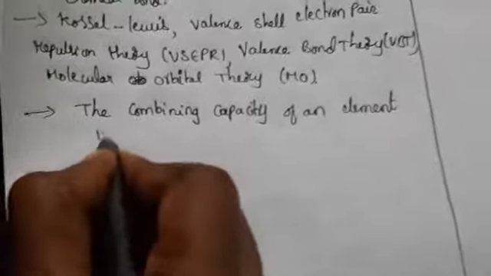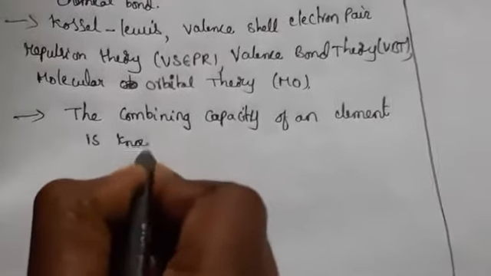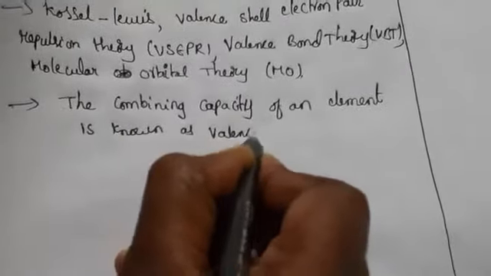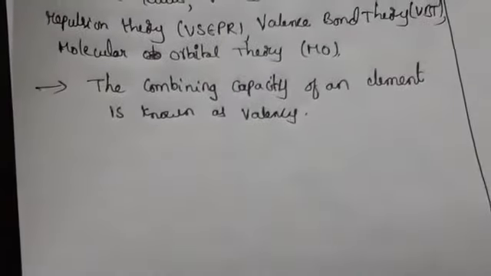That means the outermost electrons, which combine with atoms, we call valency. So this we call valency.